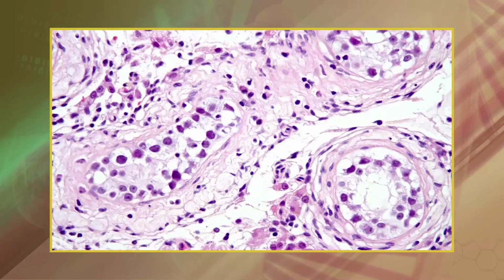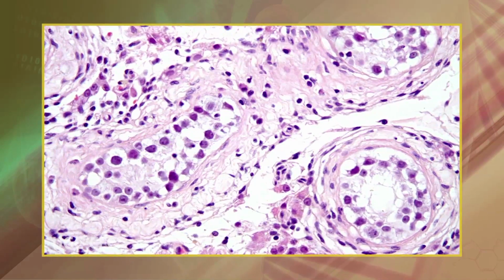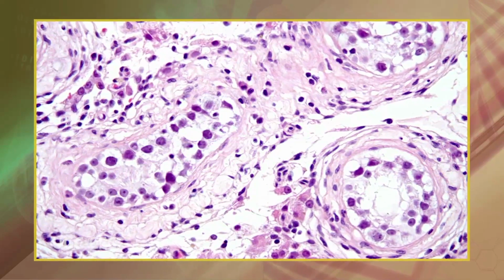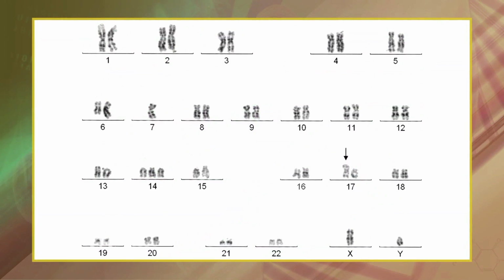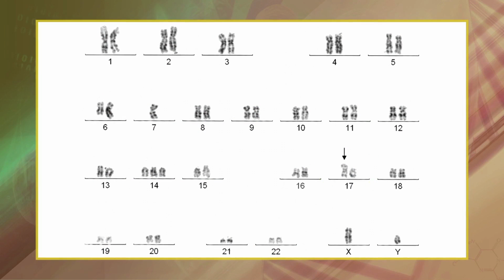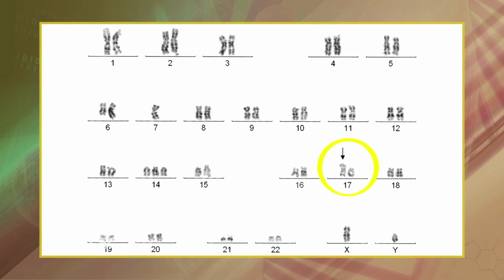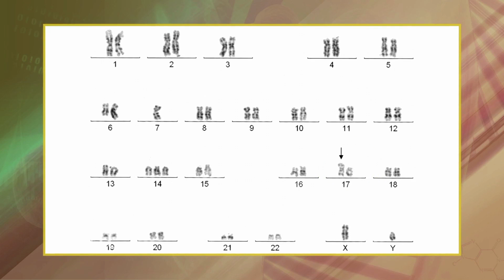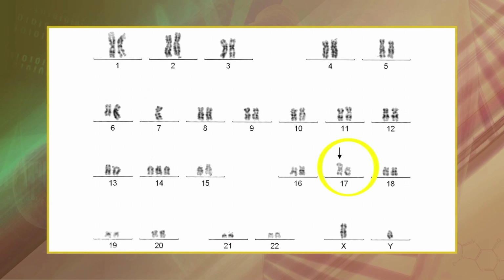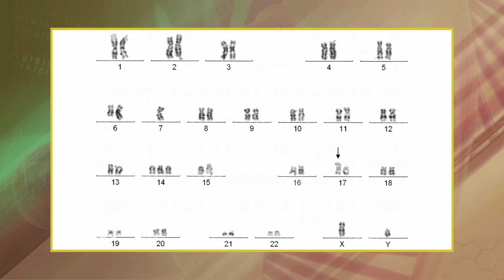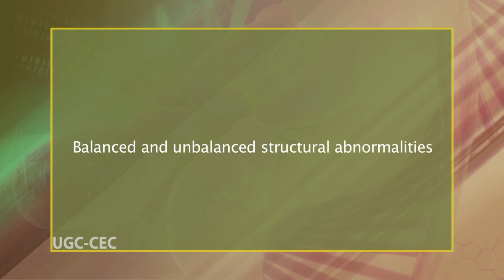In 15% of Turner syndrome patients, the structural abnormality is isochromosome X, which is composed of two copies of the Q arm. Neoplasia is uncontrolled cell growth resulting in the creation of a tumor. In many different forms of neoplasia, isochromosome 17q is the most frequent neoplasia associated isochromosome and corresponds with poor patient survival. Now let's discuss balanced and unbalanced structural abnormalities.